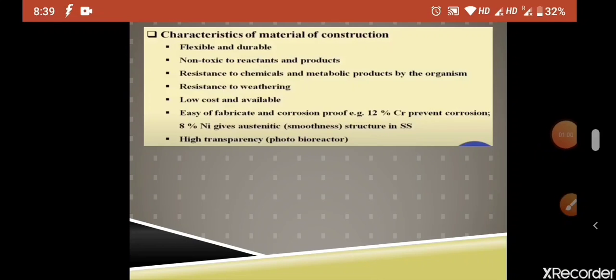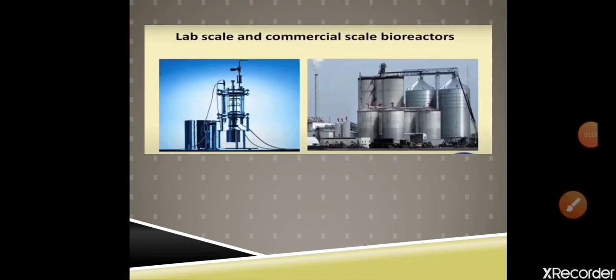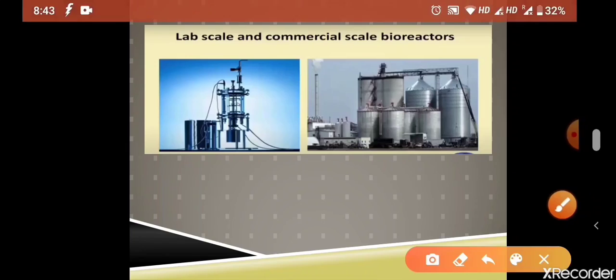Now next we can see the lab scale and commercial scale bioreactors. In the lab scale, it is usually prescribed that it should be transparent, so that from the outside we can see what is going on inside the reactor. You can have visual observation like this, but in industry it is not possible.